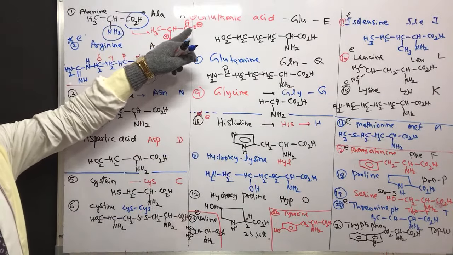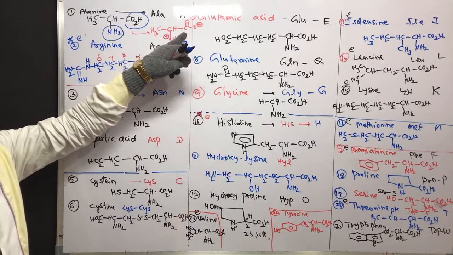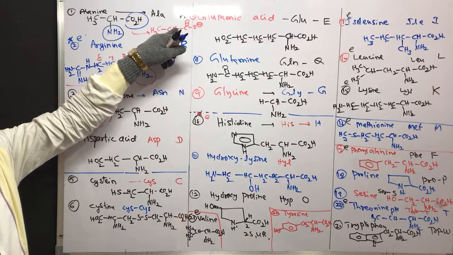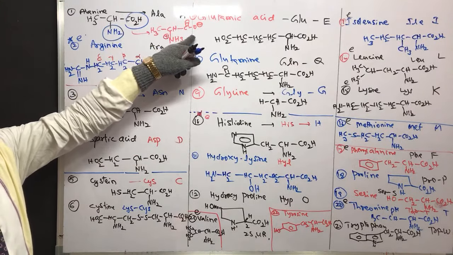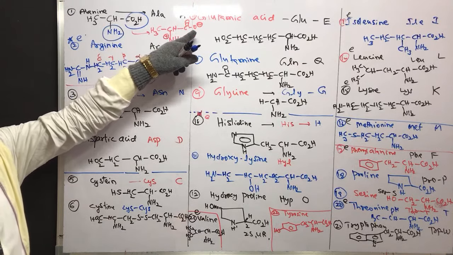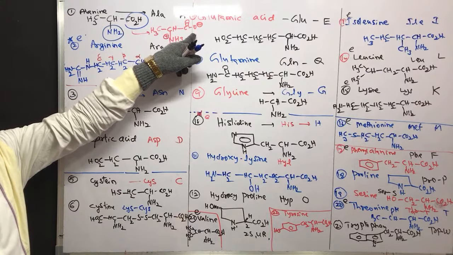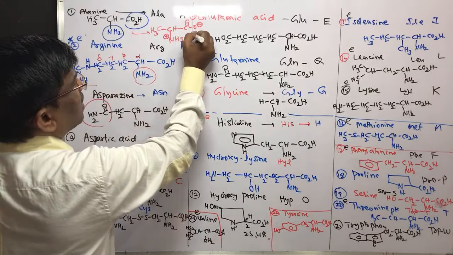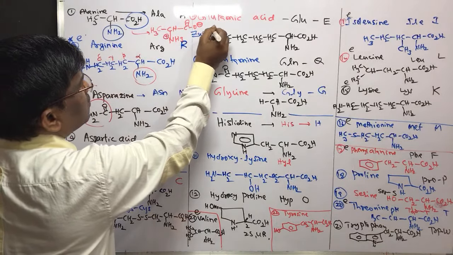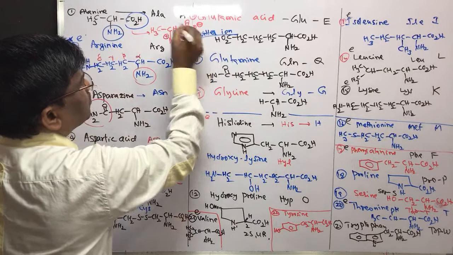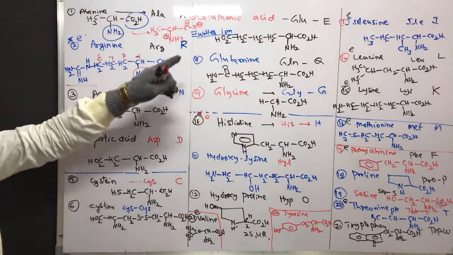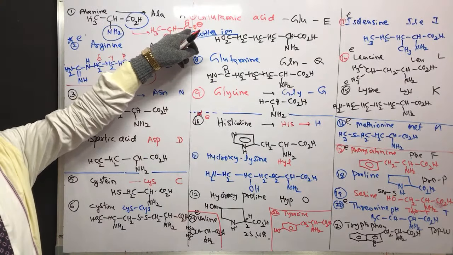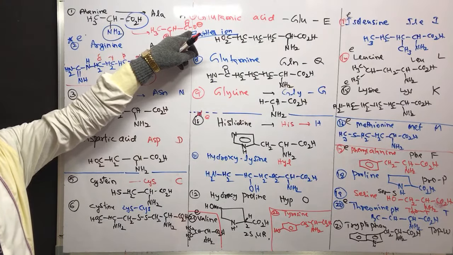So having two ions in one molecule is known as amphoteric or dipolar ionic. This dipolar or amphoteric ionic compound is known as a Zwitter ion. It is very, very important, students. This Zwitter ion undergoes the reactions of amine and the reactions of carboxylic acid.